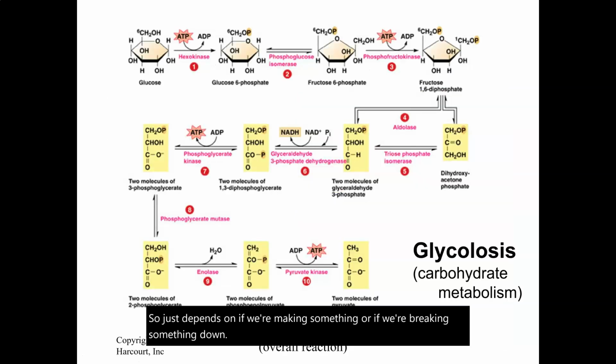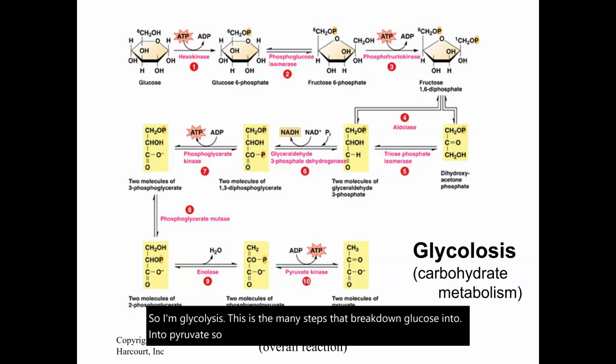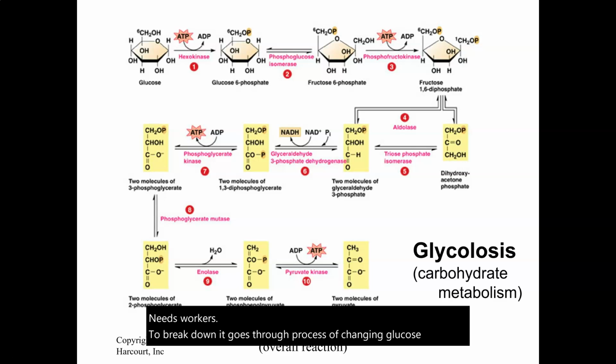So on glycolysis, this is the many steps that break down glucose into pyruvate. So this reaction gives us ATP and gives us energy. So this is why our body needs glucose to break down. It goes through a process of changing glucose into fructose, and then it turns it into pyruvate, and we get energy, we get ATP out of this whole process.